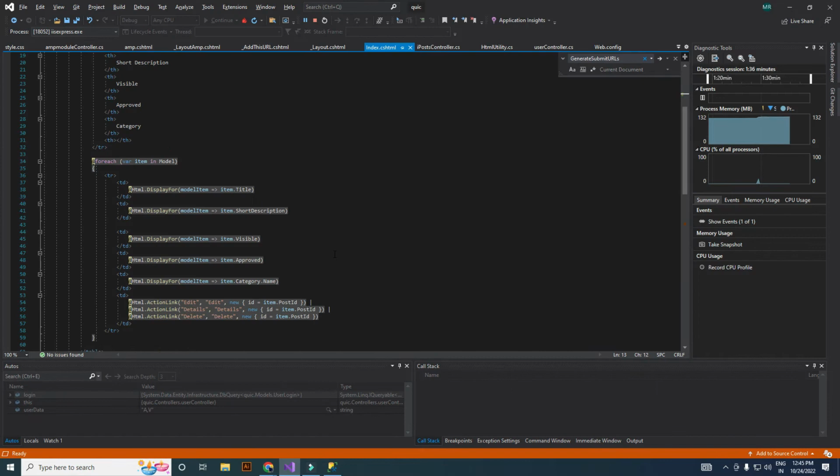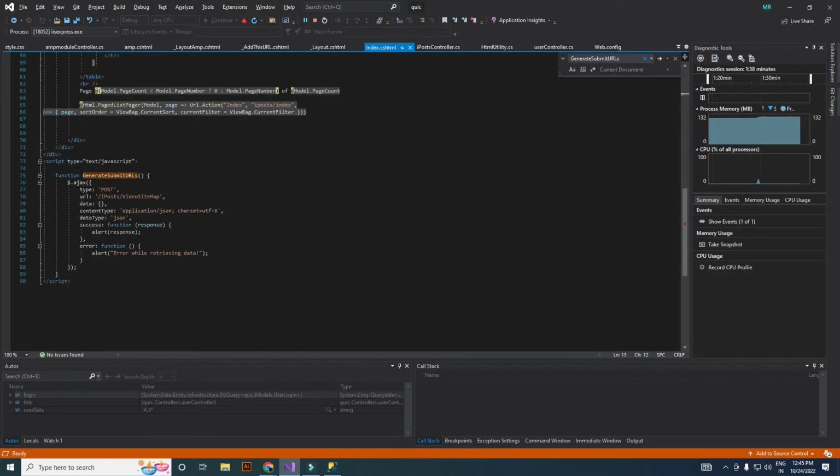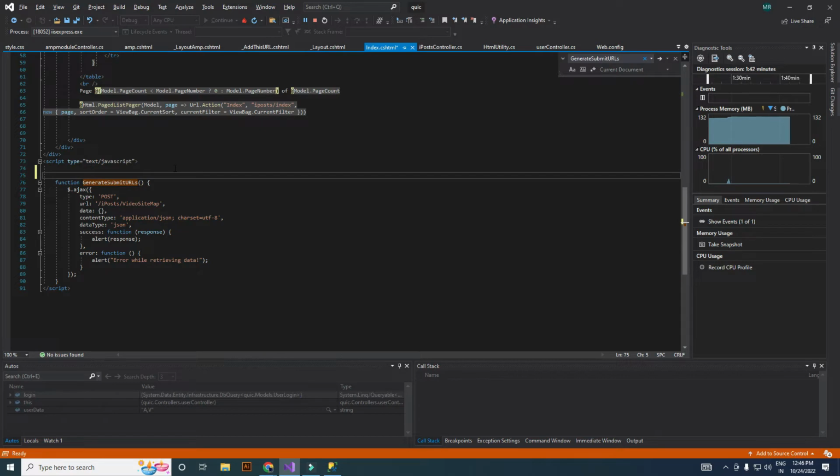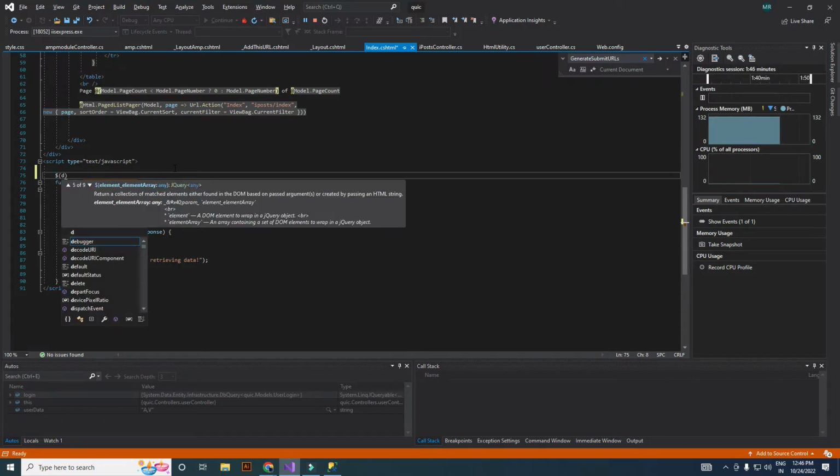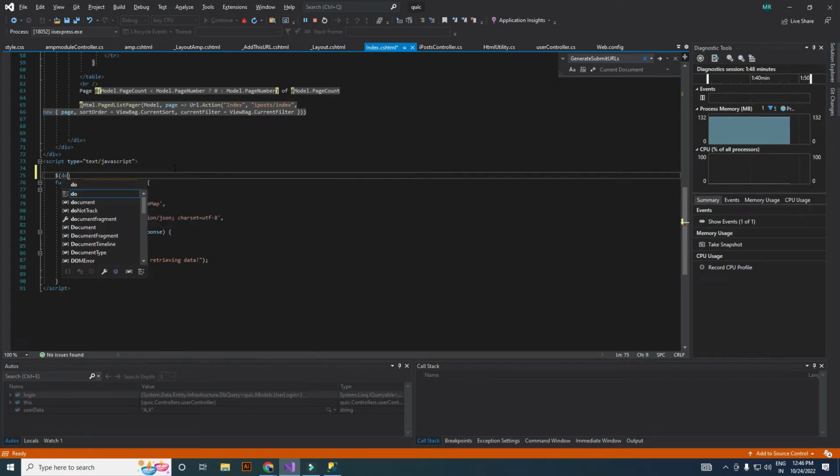Now here I am going to write code for the keyboard event. I have already registered jQuery in the layout page. When a key is pressed, the keydown event is going to be called.